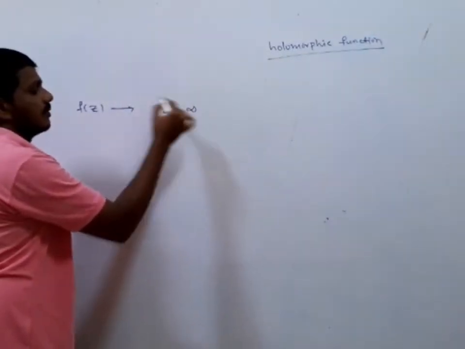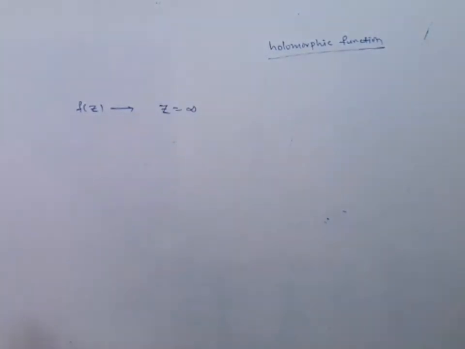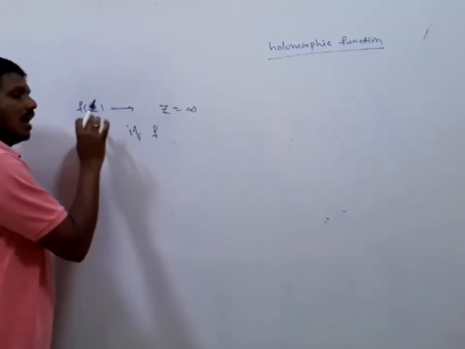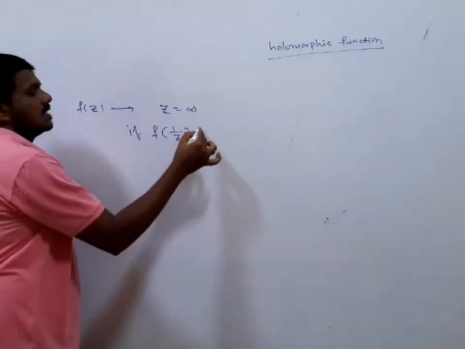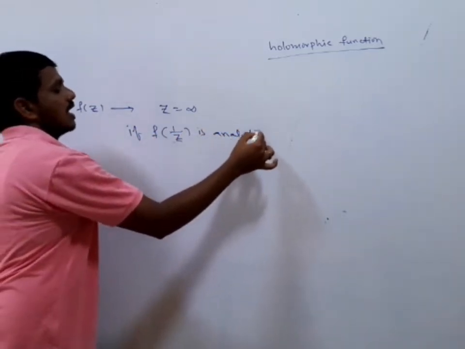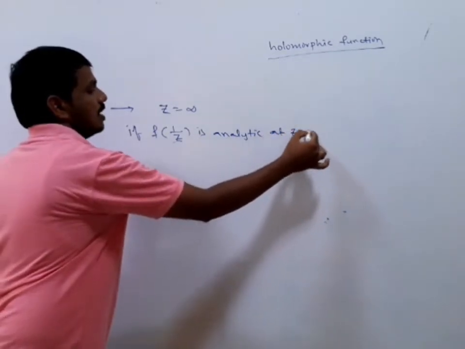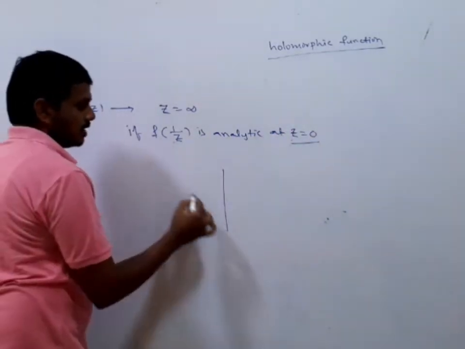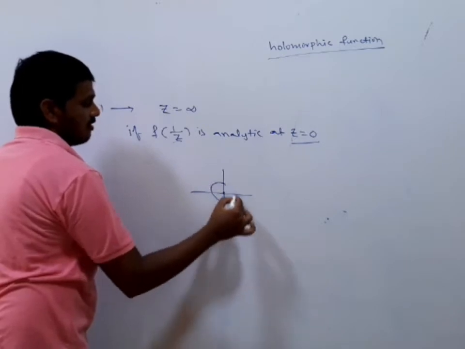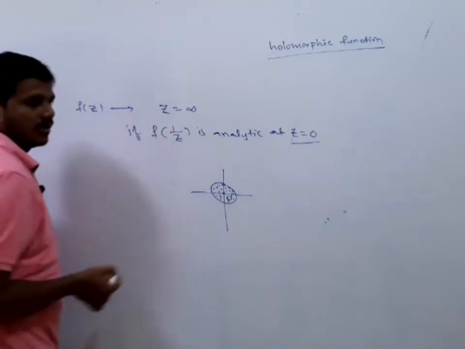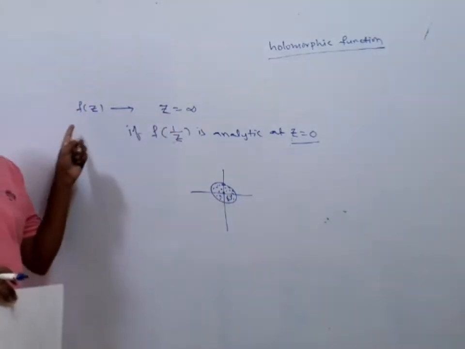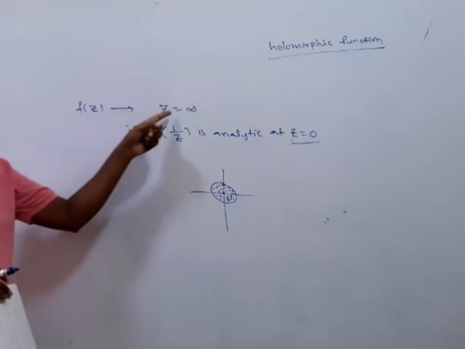Next definition: the function f of z is said to be analytic at z equals infinity if f of 1 by z is analytic at z equals 0, where 1 by z is the reciprocal of z. As it is analytic at z equals 0, you are going to consider some open disk with center 0. It is differentiable at every point in the neighborhood of 0. Right? To check the analyticity, or show that the function is analytic at z equals infinity,